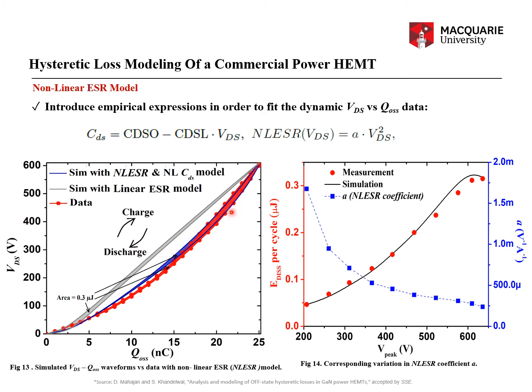That is this concave curvature and the shifting of the bulge from the lower to the higher value of both VDS and QOSS. That is the non-linear behavior of this COSS, and I was able to model it using the NLESR and the extra component of non-linearity in the CDS component.